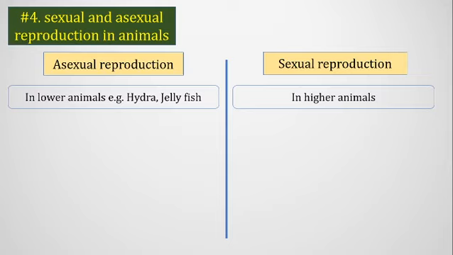Actually, the asexual reproduction in animals takes place in the lower classes such as porifera and Cnidaria, and sexual reproduction takes place in all the higher animals. The classes of animals except the porifera and Cnidaria, the upper classes always follow the sexual reproduction process, and these lower animals can follow either sexual reproduction or asexual reproduction. So let's see how a hydra undergoes asexual reproduction.